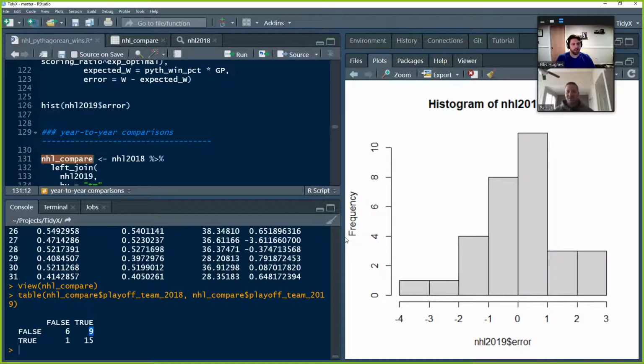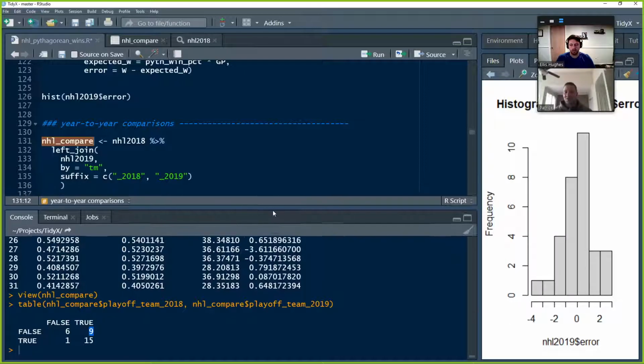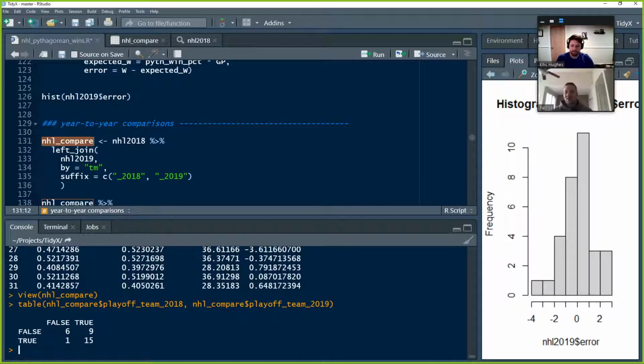Did they expand the playoffs then? I don't know. Maybe 2019 had some weird things because of COVID. I'm not sure. It's interesting.